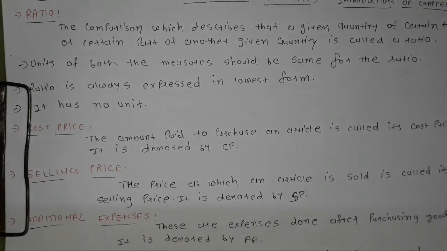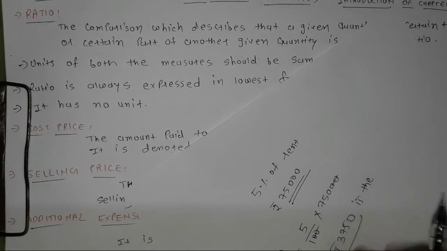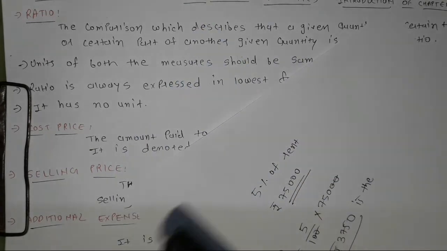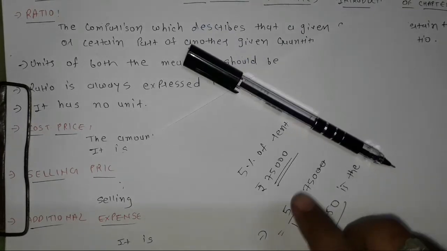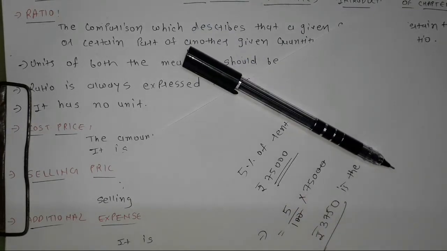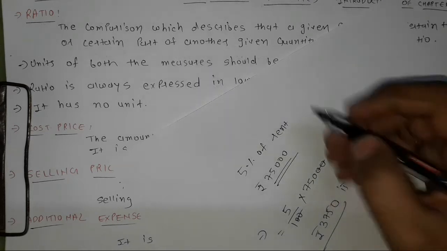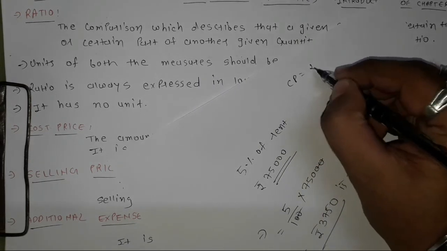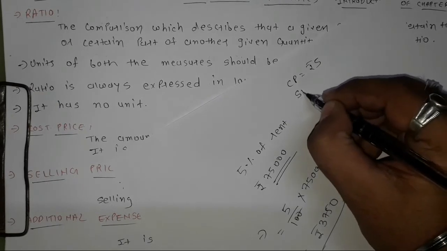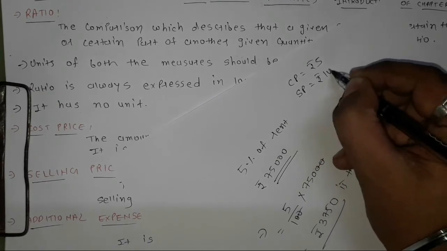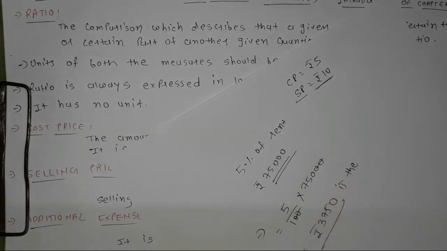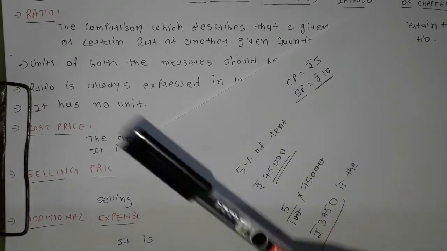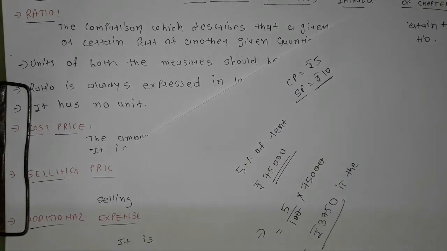What is selling price? Selling price means, for example, I bought this pen at the rate of rupees 5 and I am selling this pen at a rate of rupees 10. So rupees 10 is my selling price, because I purchased this pen at a rate of rupees 5 and I sell this pen at a rate of rupees 10. So this rupees 10 is our selling price, because at this particular price I am selling this pen.